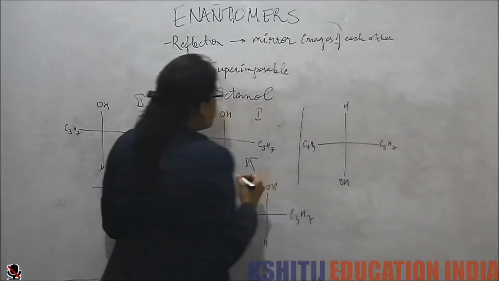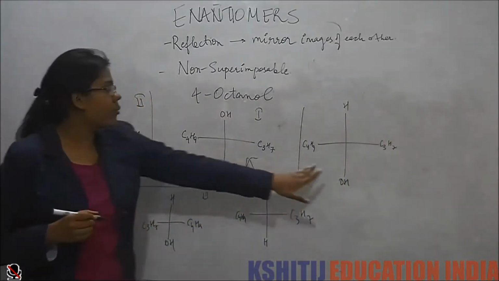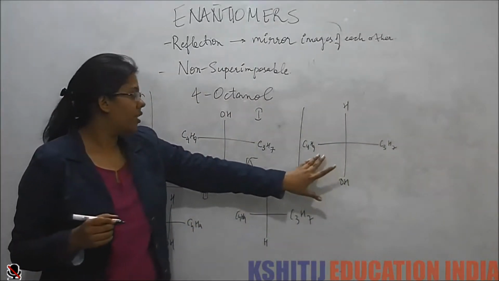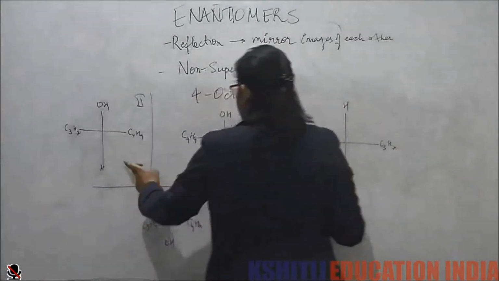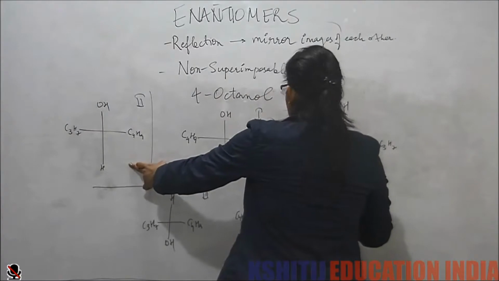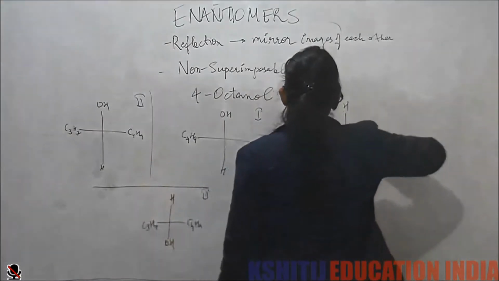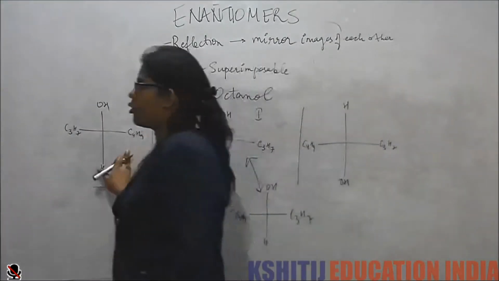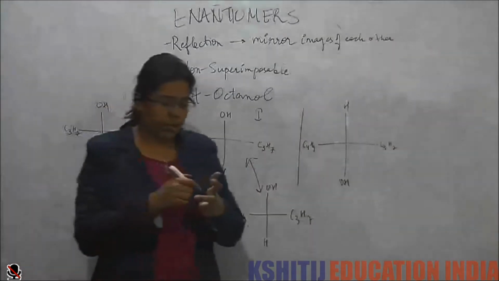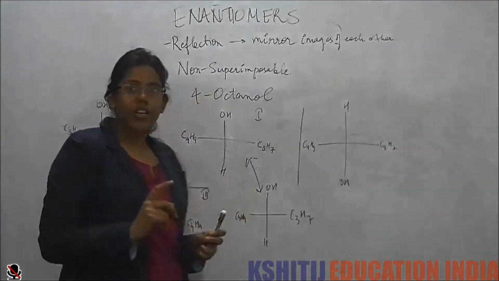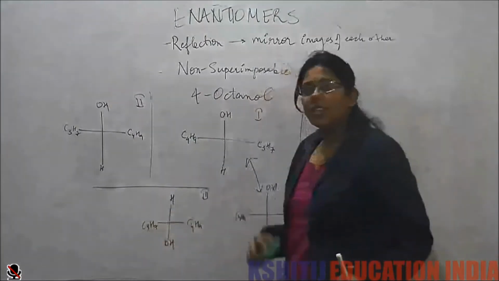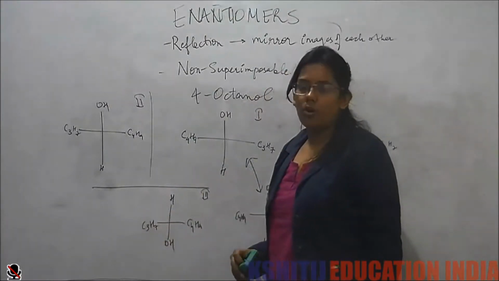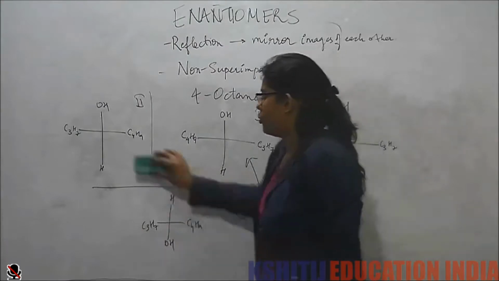Now I see that these two are mirror images, these two are mirror images, but these two are identical. Now if I simply rotate this, I'll get this one. So what did we learn? That with odd exchanges we get mirror images, and with an even number of exchanges we get the same one, the identical one.